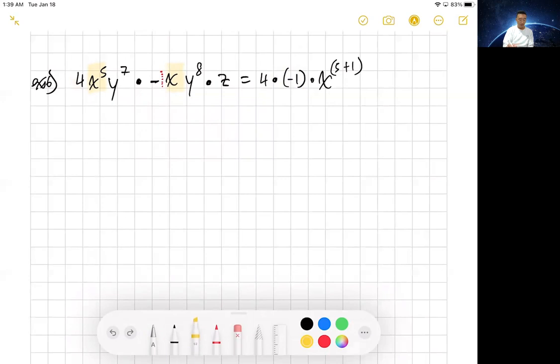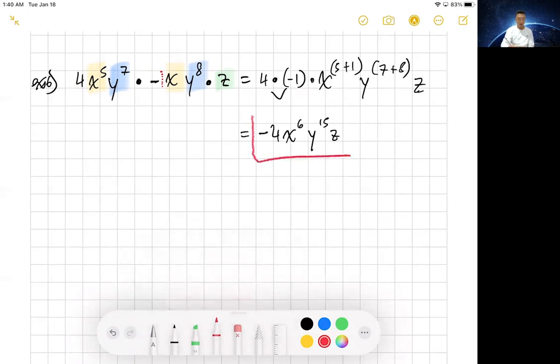And then we got the 7th and the 8th, which is y to the 7th plus 8. And then we have this z chilling. So since he has nobody else, we're just going to leave it as z. Right. So then I'm going to go ahead and multiply these two. I get negative 4 x to the 6th, y to the 15th, and then z, which is just chilling. And that is my final answer.